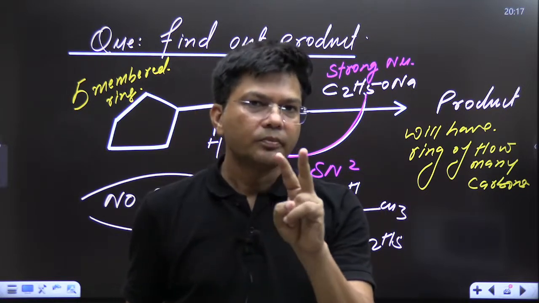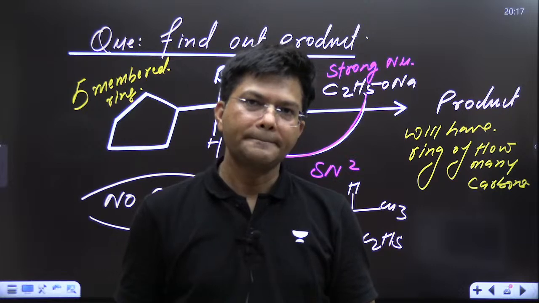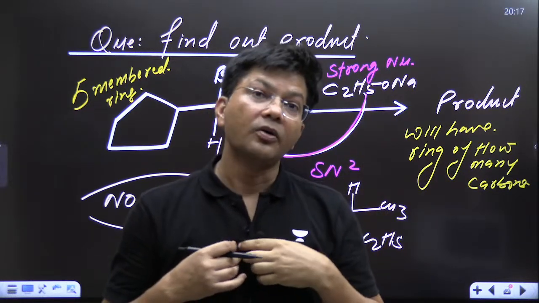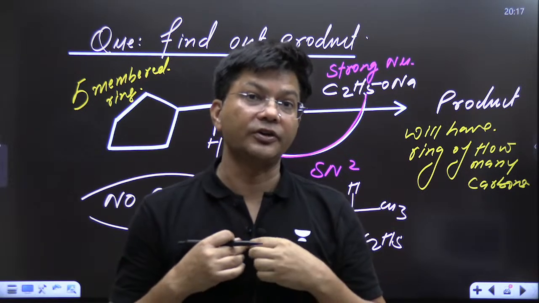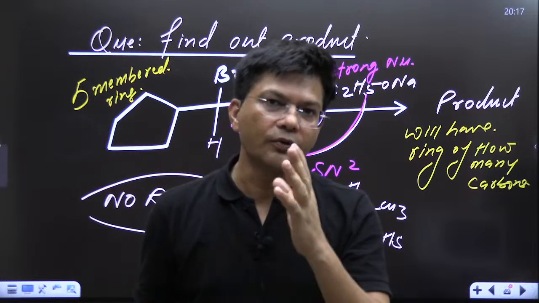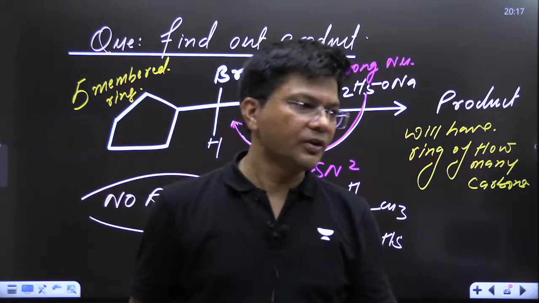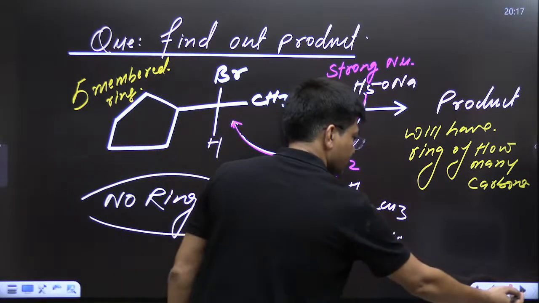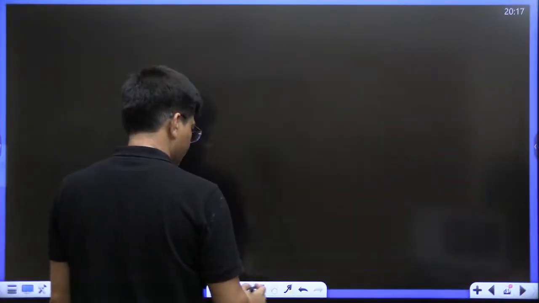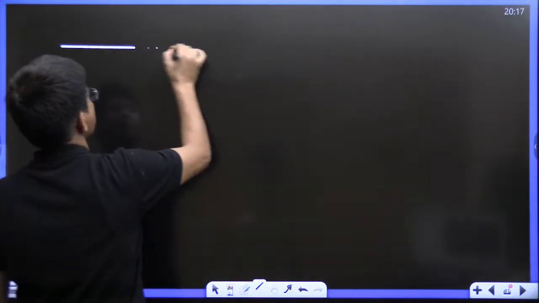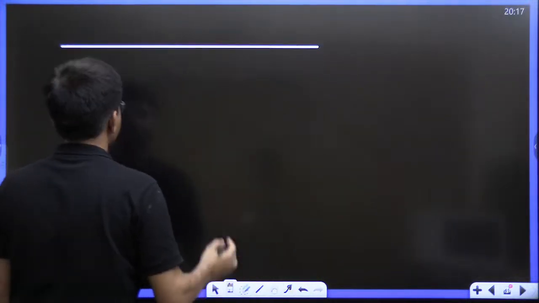Now kids, last two factors are left. I've told you about R, I've told you about X. Now I've told you about nucleophilicity also. Now two things are left, the role of temperature and the role of solvent. Is high temperature good for this reaction or is low temperature good for this reaction? Factor number 4, role of temperature, kids.